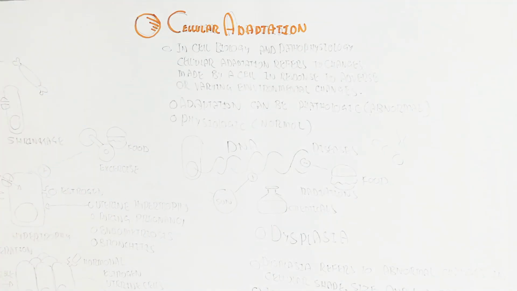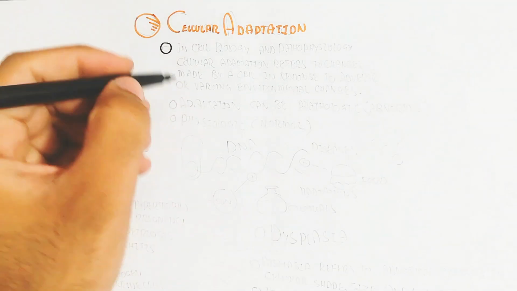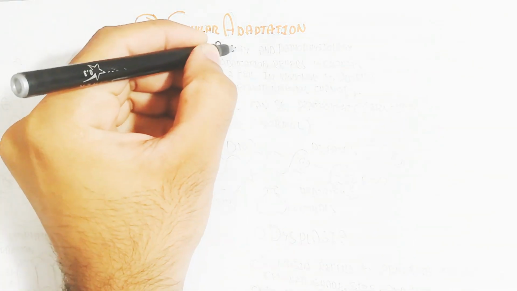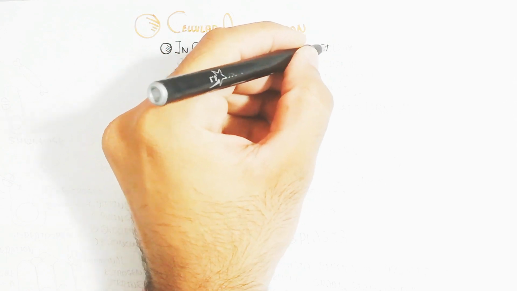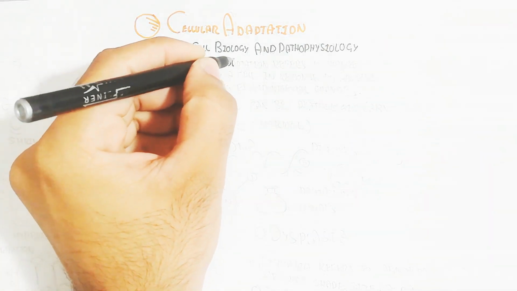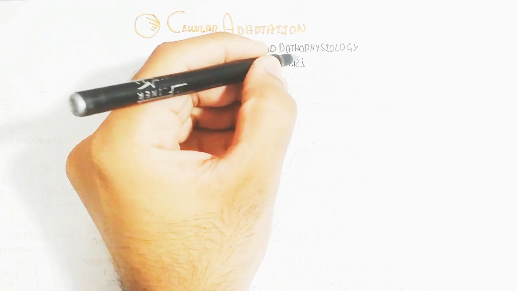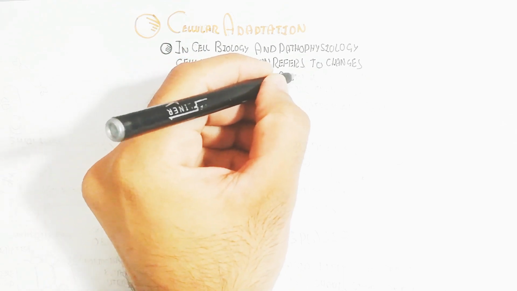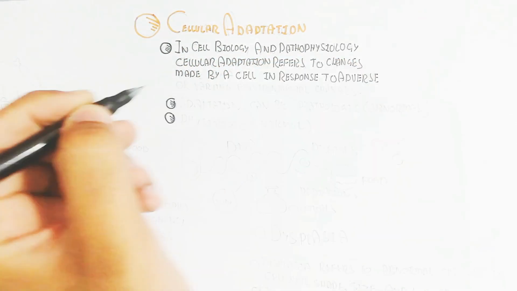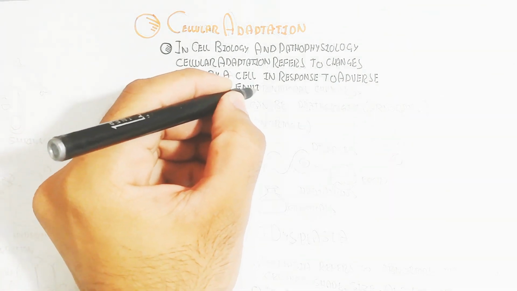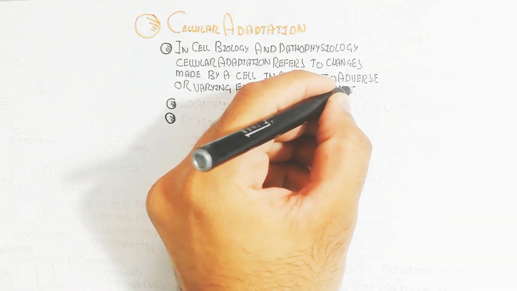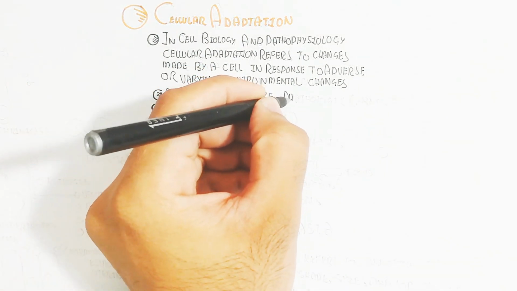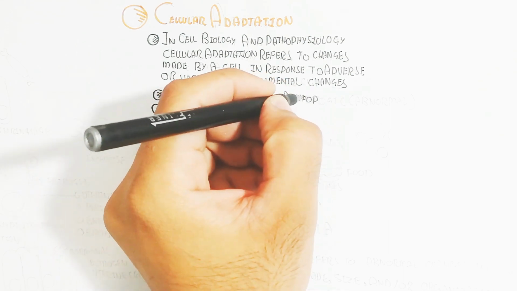The meaning of cellular adaptation is that the cell, due to some environmental influence, will adapt and survive. In cell biology and pathophysiology, cellular adaptation refers to changes made by a cell in response to adverse or varying environmental changes. The environmental changes lead to a response as an adaptation. Adaptation can be pathological, abnormal, physiological, normal, or normal to abnormal.